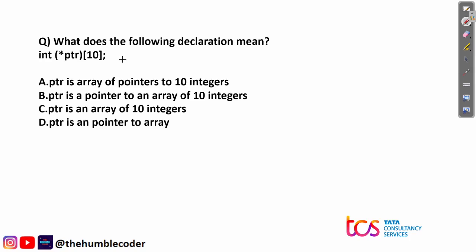So the correct answer for this question is option number B, that is PTR is a pointer to an array of 10 integers. Why? You can see that PTR is a pointer to an array of 10 integers because in the array the value present is 10. Right, so PTR is a pointer to an array of 10 integers. So the correct answer is option number B. Moving ahead to our next question.